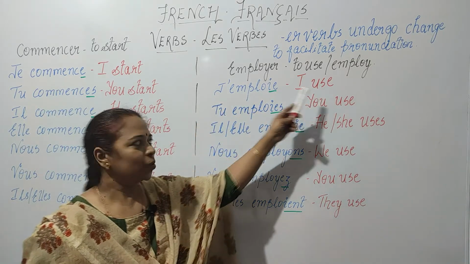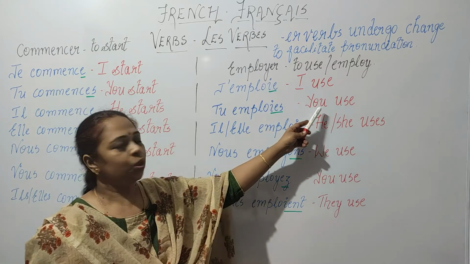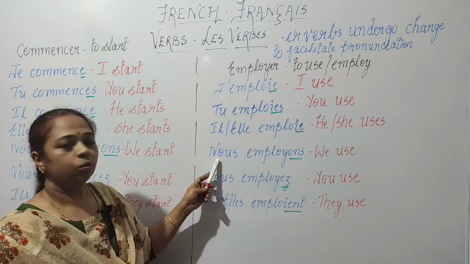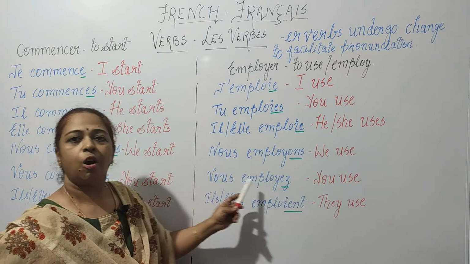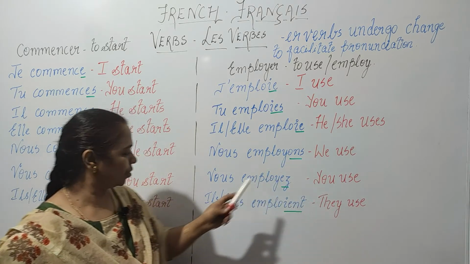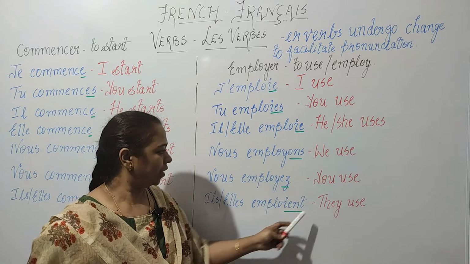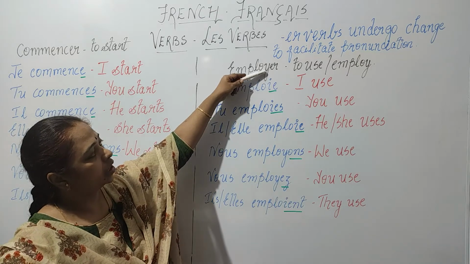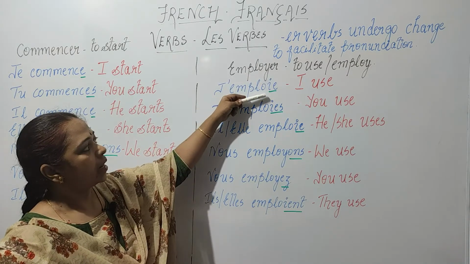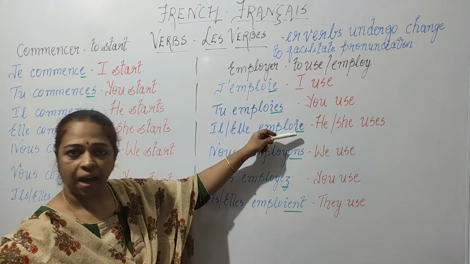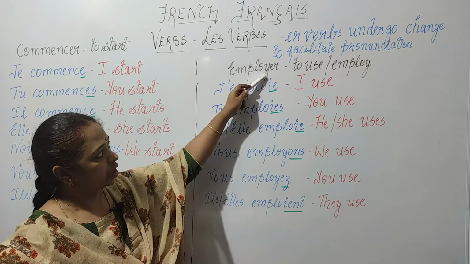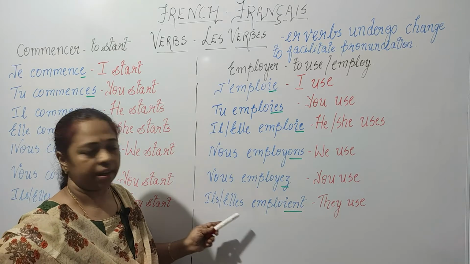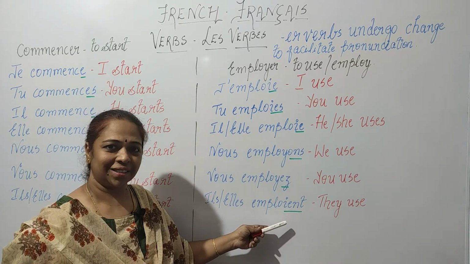J'emploie, I use. Tu emploies, you use. Il, elle emploie, he or she uses. Nous employons. Vous employez, we use, you use. Ils, elles emploient, they use. Now over here you see IE. You remove the Y, add IE, IES, IE. Then for the nous and vous, you keep the Y and add ONS, EZ. And again for ils and elles, we use IENT as the ending.